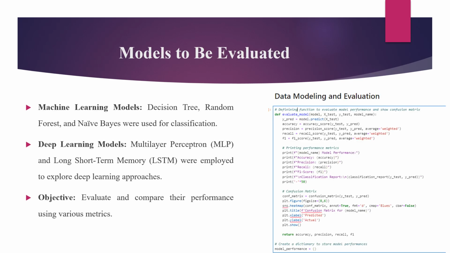In this project, we evaluate 5 different models, 3 from machine learning and 2 from deep learning. The machine learning models include decision tree, random forest, and naive Bayes, which are widely used for classification tasks. On the deep learning side, we use a multi-layer perceptron and a long short-term memory.